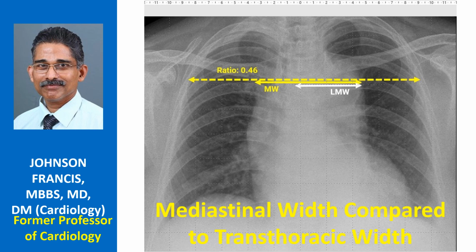Optimal cutoff for left mediastinal width was 4.95 cm and that for mediastinal width 7.45 cm in PA view. Corresponding values in AP view were 5.45 cm and 8.65 cm respectively.